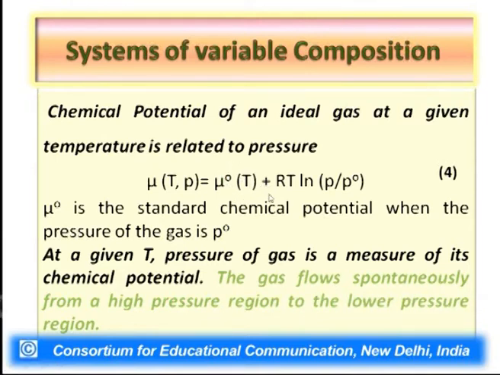But when the pressure is different from the standard pressure, then the chemical potential can be related to its pressure by the expression given in equation number 4. That is to say, the chemical potential of the gas at temperature T and pressure P is equal to its standard chemical potential plus RT ln P by P naught. Here mu standard is the standard chemical potential we have just specified. Now, the fact of the matter is that at a given temperature, the pressure of the gas is a measure of its chemical potential. What we mean by this is that if we increase the pressure, you can easily see